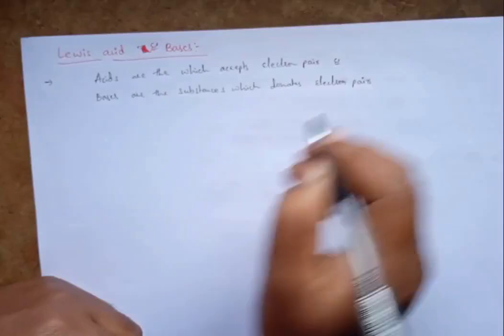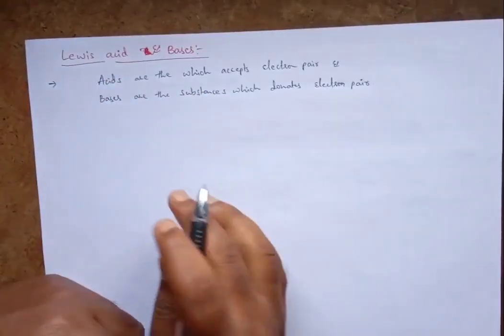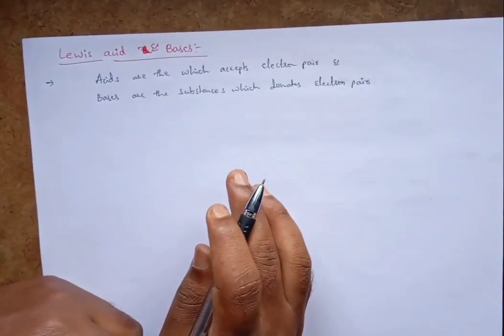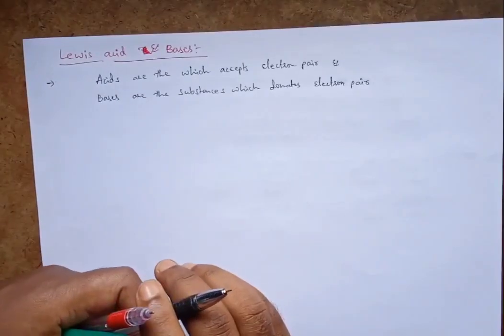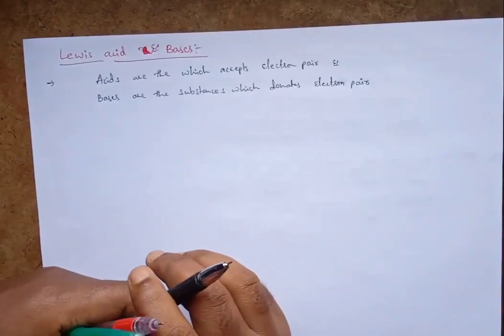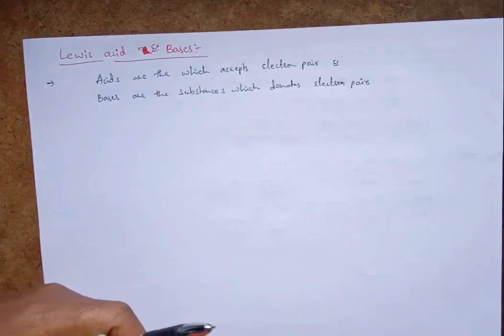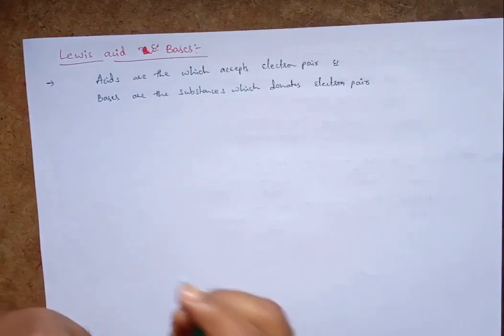In Lewis acids and bases, he is talking only about electron pairs.